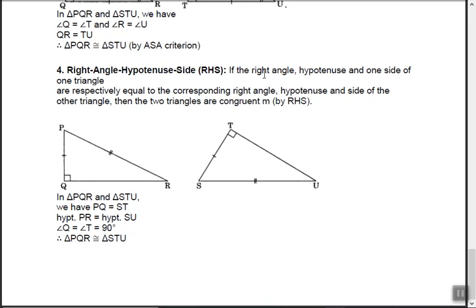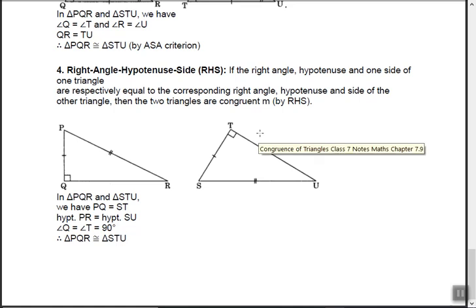So if in a right angle triangle, the hypotenuse and one side are respectively equal to the hypotenuse and the side of the other triangle, then the two triangles are congruent. Means what? Say this right angle is 90 degrees in these two triangles, they will definitely be equal in any case, because 90 is 90.